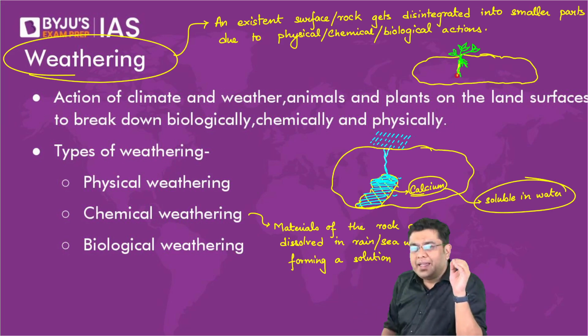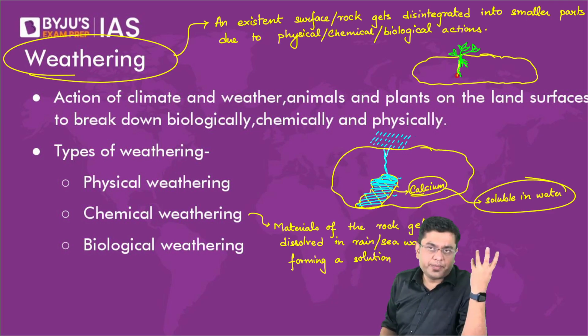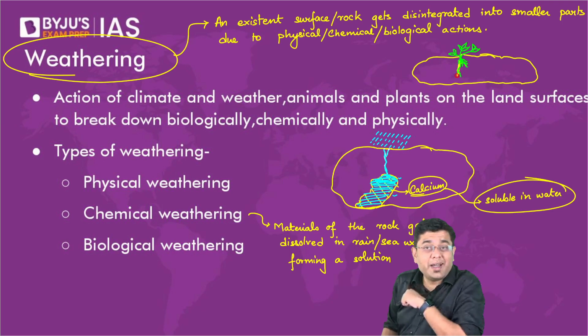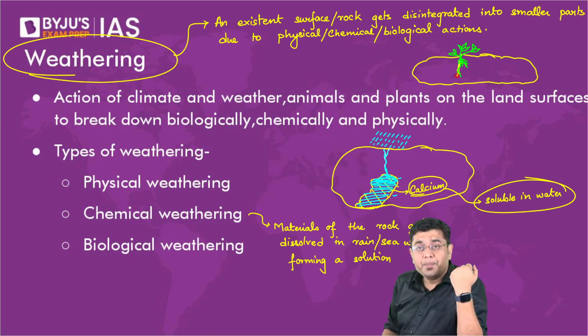So when I say the formation of a solution, this is talking in simplistic terms about how the solution is formed. The solution will be formed in multiple ways, or the chemical reaction will be induced by multiple methodologies. There can be oxidation, there can be reduction, there can be formation of a carbonate ion. What is a carbonate ion? Where you have the materials interacting with carbon dioxide in the atmosphere. So carbonation will be observed, isn't it? So all these are chemical actions.